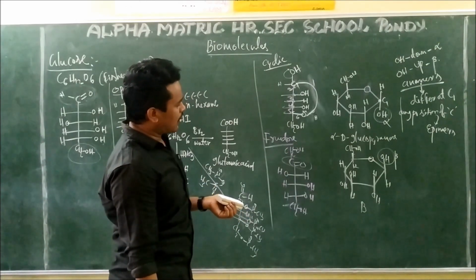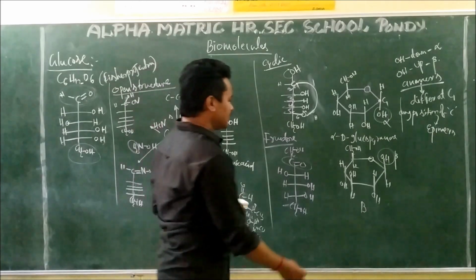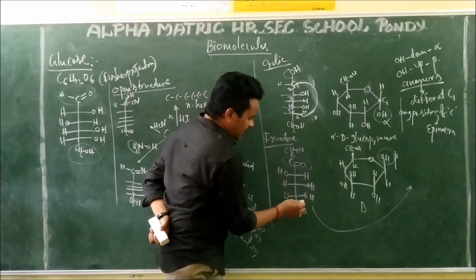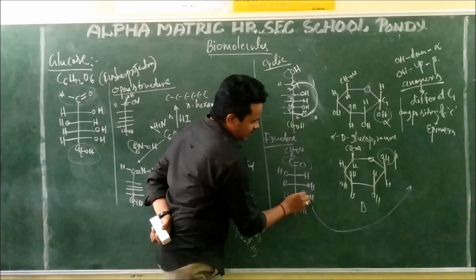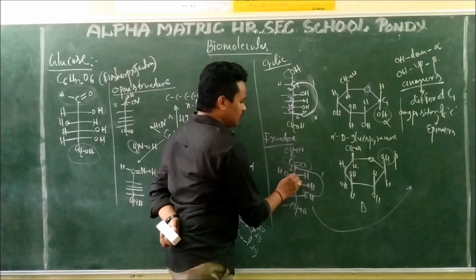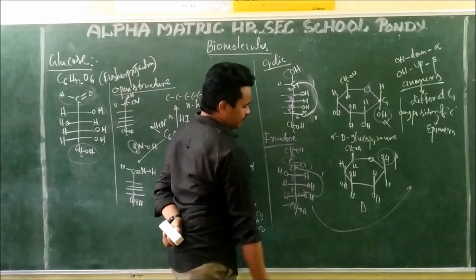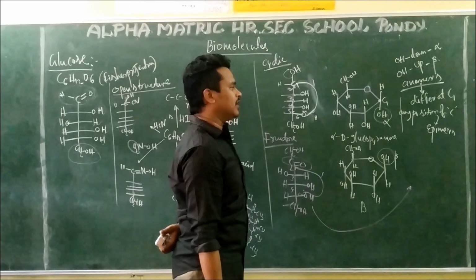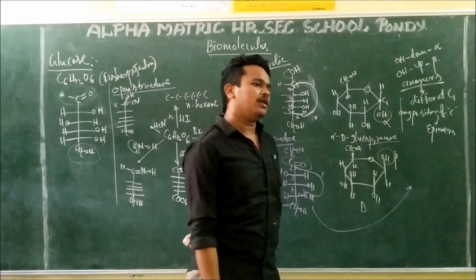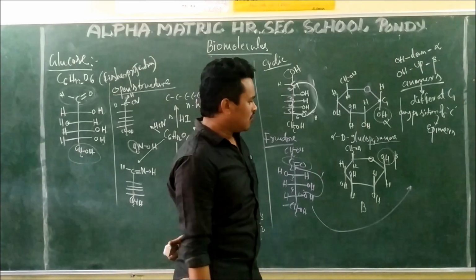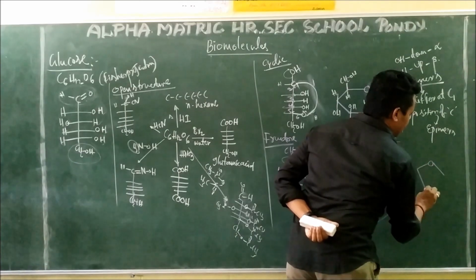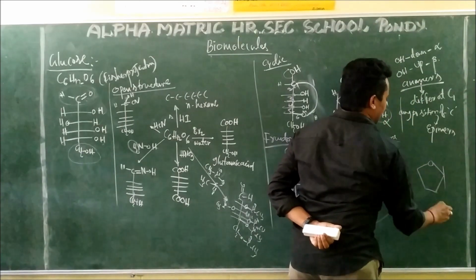What type of cyclic form can you write for this one? To write the cyclic form, the oxygen is going to attack on this carbon. Here 1, 2, 3, 4, 5: a 5-membered ring is forming. A 6-membered ring is called the pyranose structure. A 5-membered ring is the furanose structure. Furan we know. This is a furanose form.